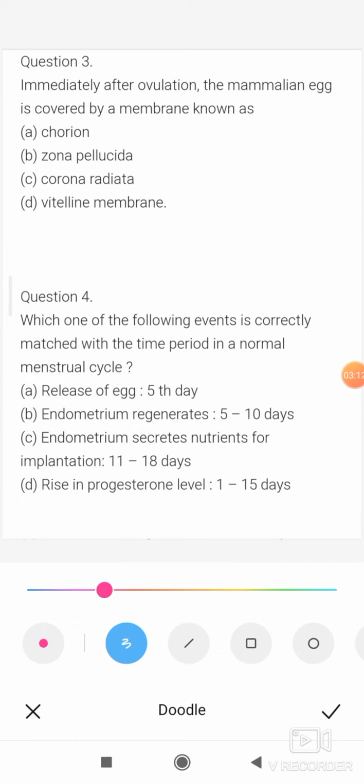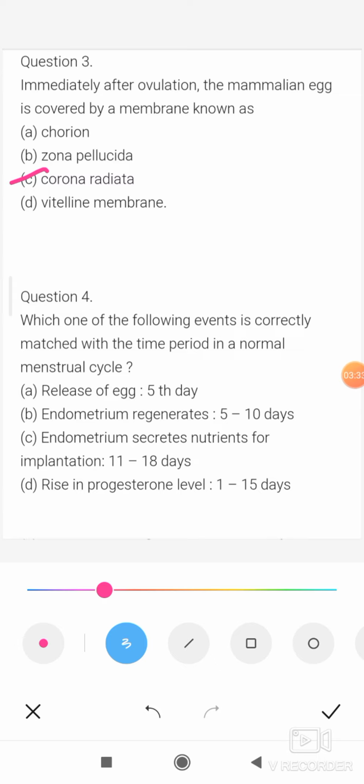C, corona radiata. Chorion is an extra embryonic membrane formed after fertilization, after embryonic development.